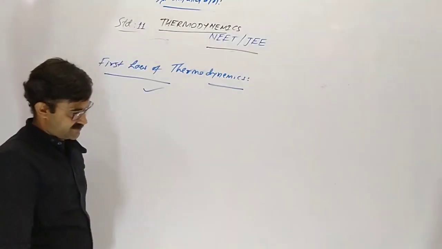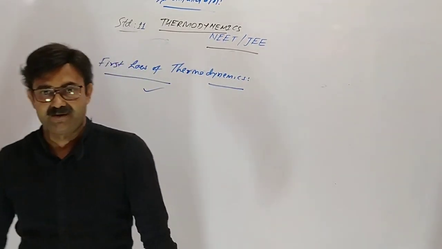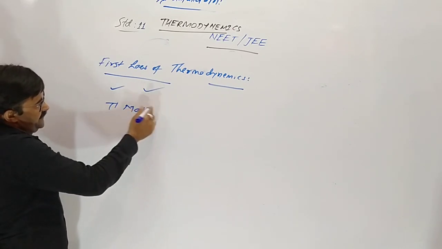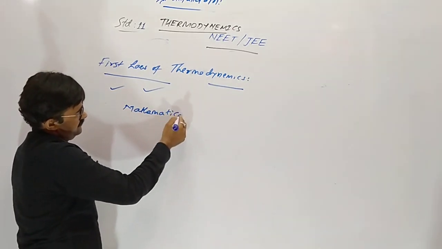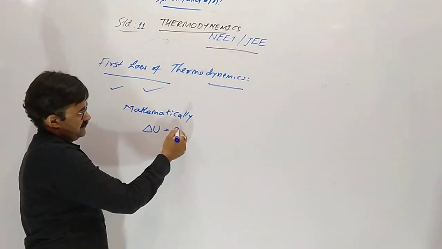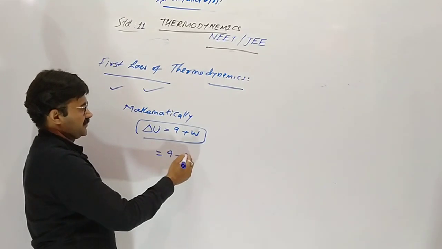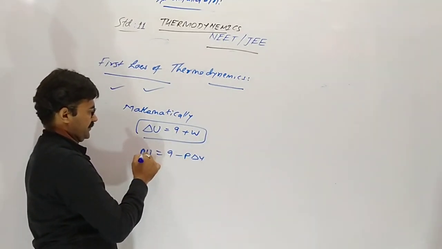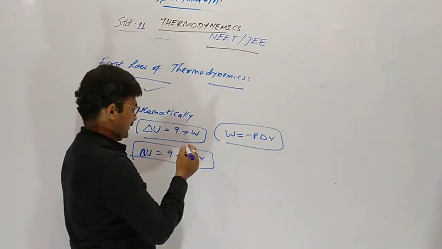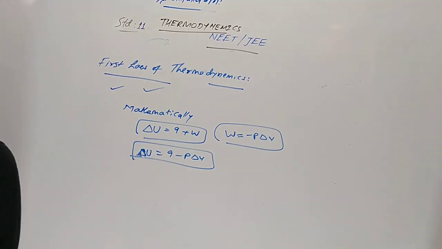Energy is never destroyed or emitted, it is only converted from one form to another. This is the verbal representation, but mathematically we can write delta U is equal to Q plus W. W is equal to minus P into delta V. So delta U is equal to Q minus P into delta V.